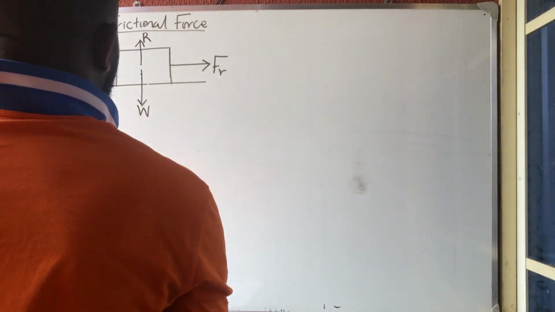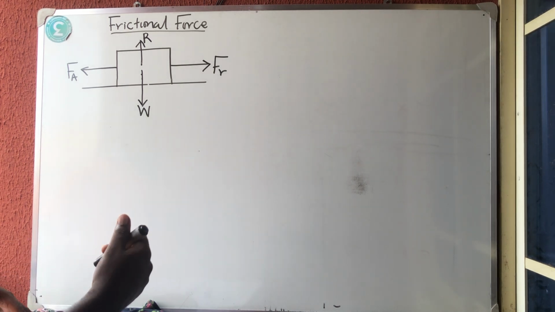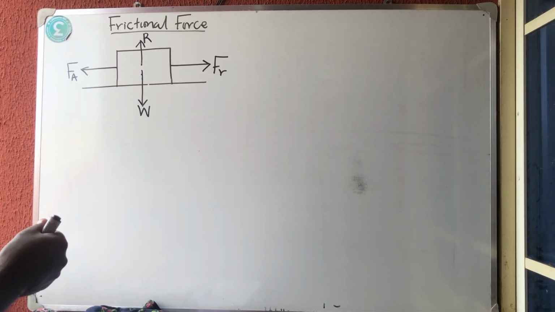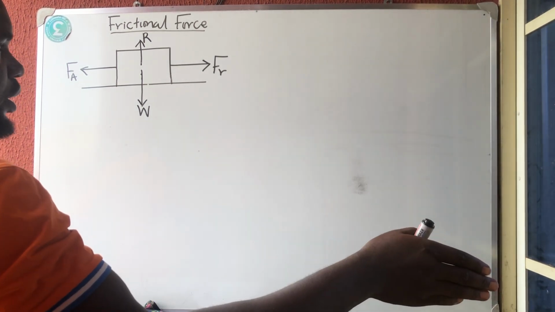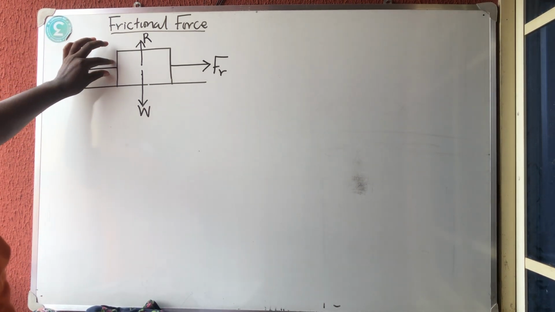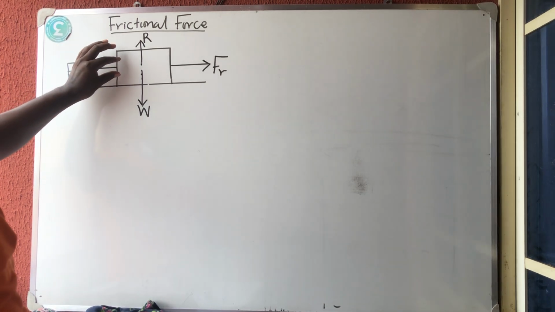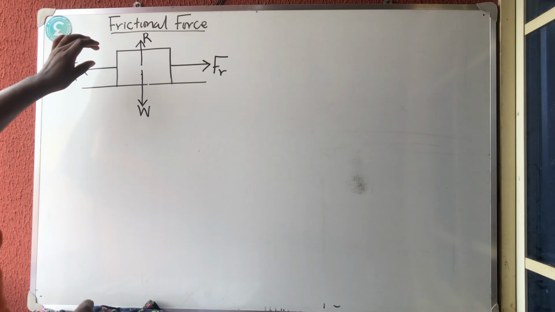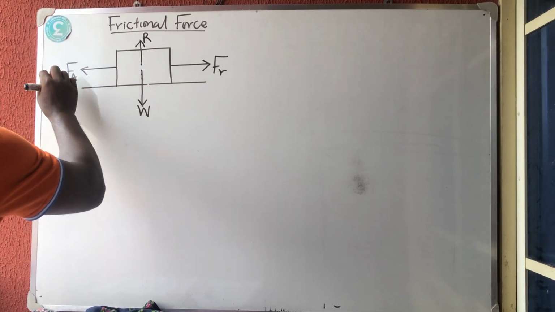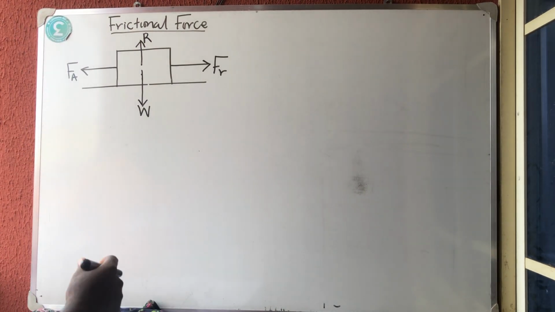Today we'll be talking about frictional force. Frictional force means opposing force. If you are drawing something this way, coming close to you, there is a force that is pushing it backward. That force is called a frictional force. If I'm pushing this body this way, I am applying a force. Fa means applied force. I'm applying a force for this body to move this way. This body is in contact with this plane. If I'm pushing it this way, there is a force that is pushing it the other way, and that force is called frictional force.